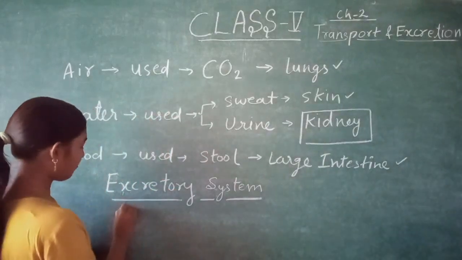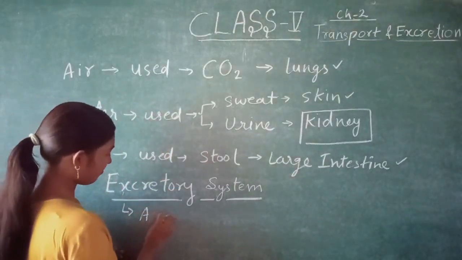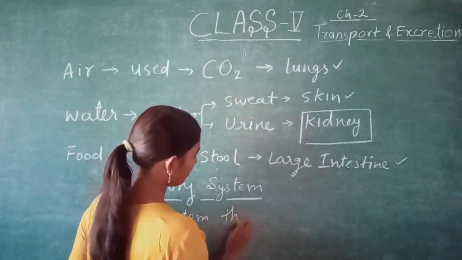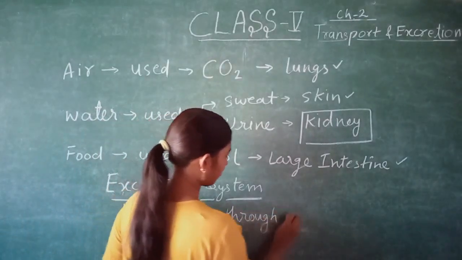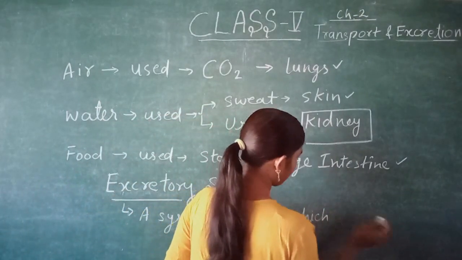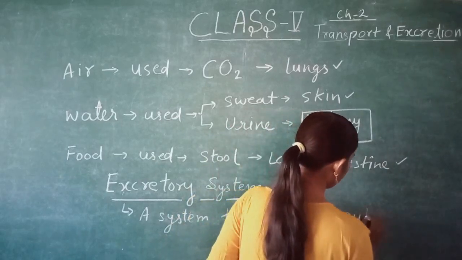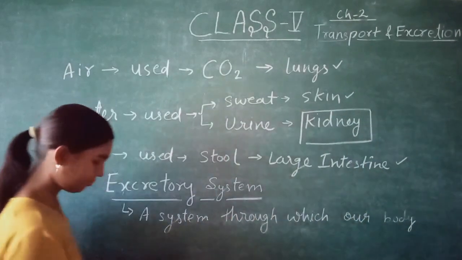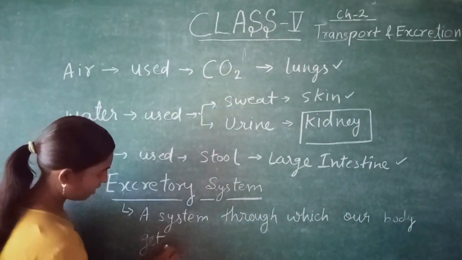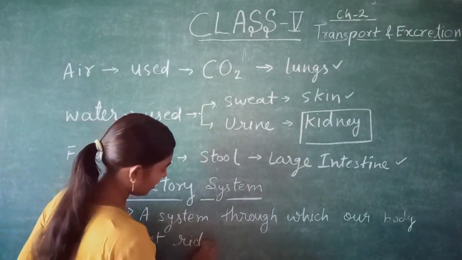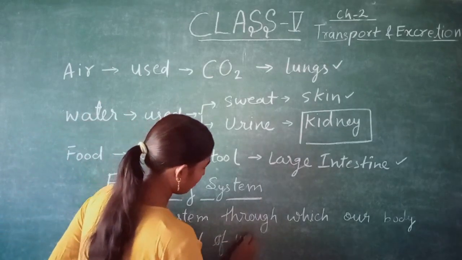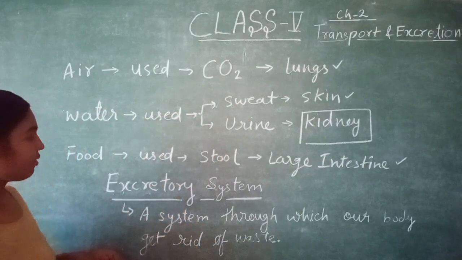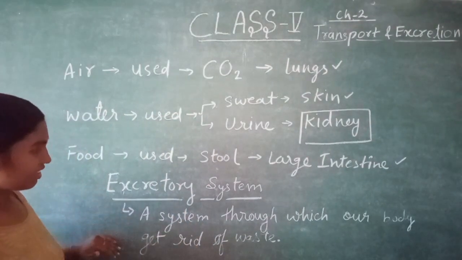This is a system through which our body gets rid of waste. So this is the excretory system.